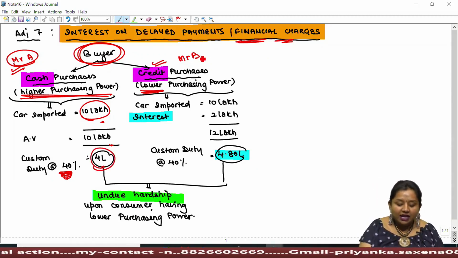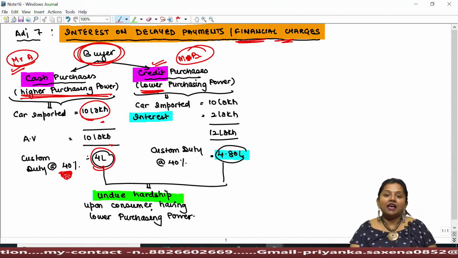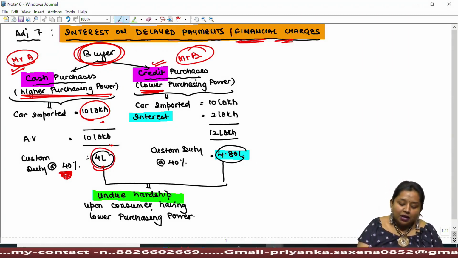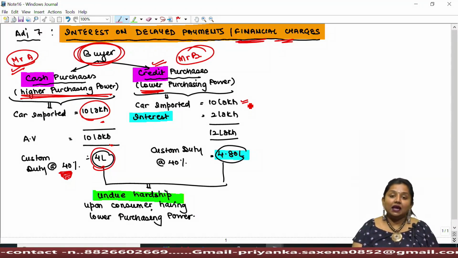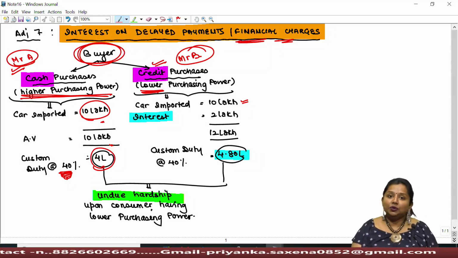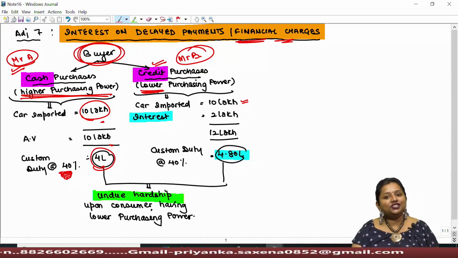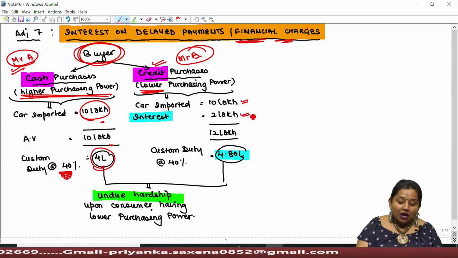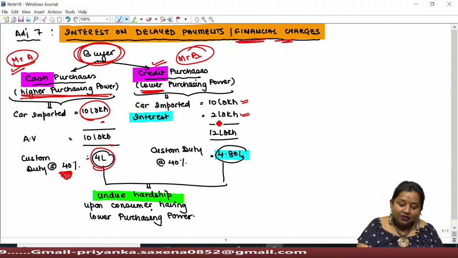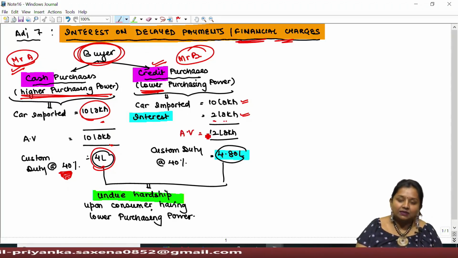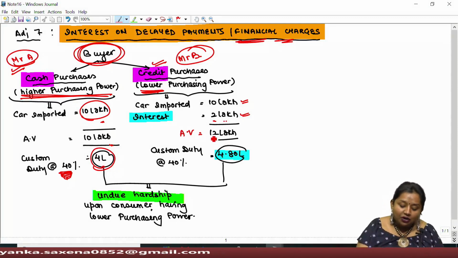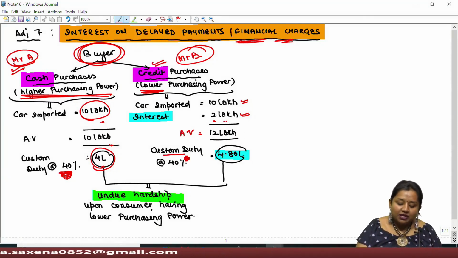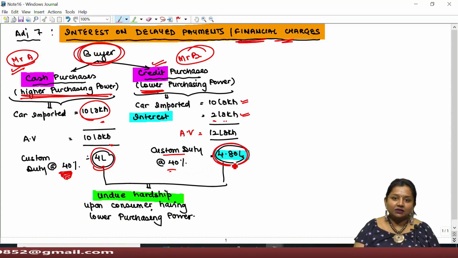However, my other client, Mr. B, who has lower purchasing capacity, imported the car for rupees 10 lakh, but since he is making payment over a period of time, he shall be liable to pay interest thereupon of rupees 2 lakh. Now, if rupees 2 lakh has been added to rupees 10 lakh while determining the assessable value of goods, and on this whole 12 lakh custom duty gets chargeable at the rate of 40%, for rupees 4,80,000,